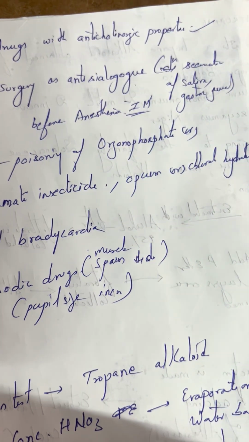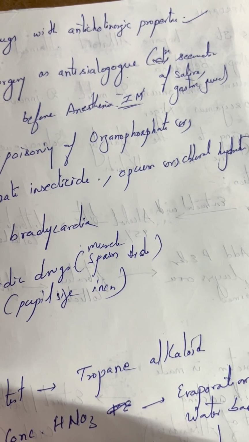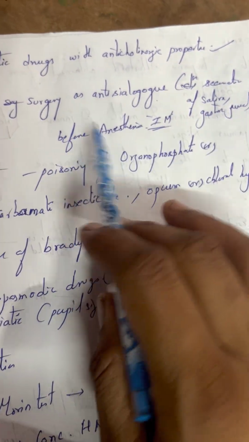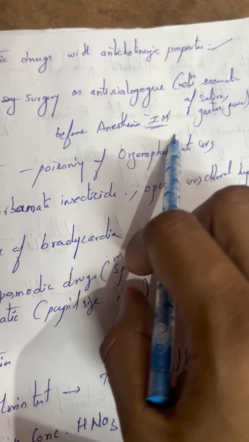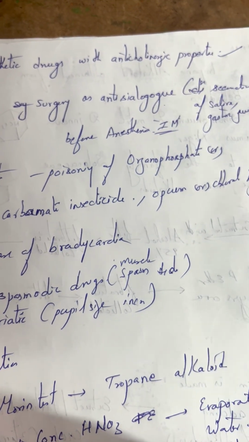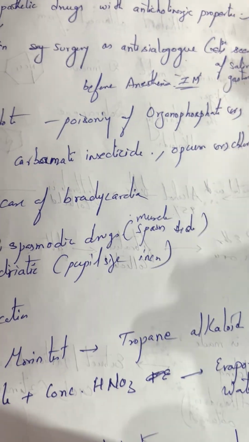So during surgical processes, this saliva or gastric juice secretion has to be reduced. For that reason, before anesthesia, these are given as IM, intramuscular injections, so that the saliva or gastric juices or whatever juices are being secreted can be reduced.